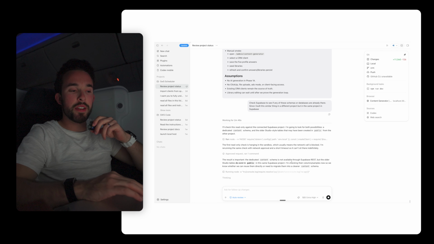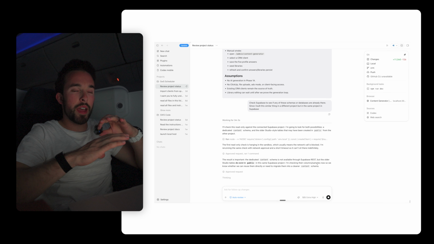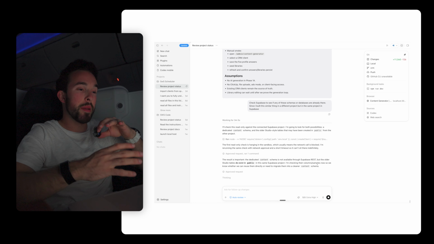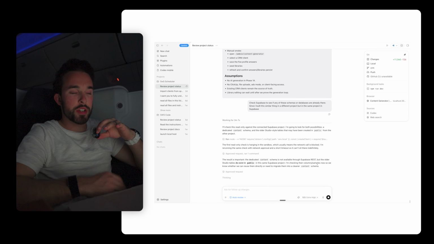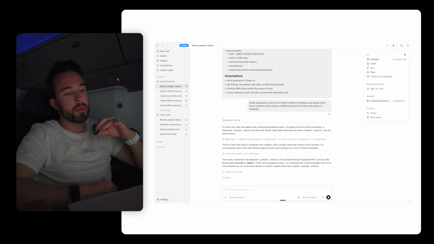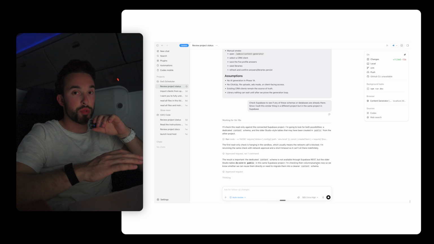So you can see that it did find a lot of this stuff in the old studio tables that I built. And the cool thing is I'm checking their columns and samples now, so we know whether we can reuse them directly or need to migrate them into a cleaner content schema. Schema is kind of like a group of new tables with more information. Like I have a schema just for the scheduler as an example.